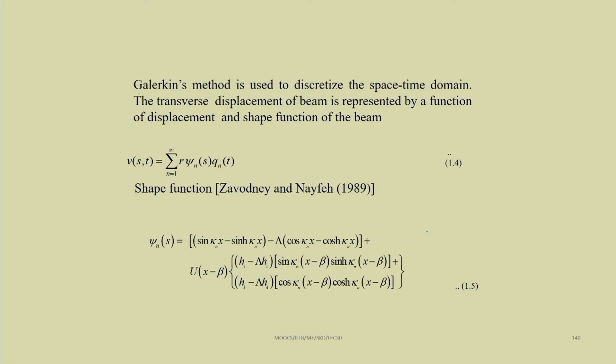Now, by taking this V(s,t), that is this displacement, it is a function of both s and t, that is space and time. We can write it equal to the sum n equal to 1 to infinity of r psi n(s) q n(t), where r is the scaling factor, psi n(s) is the shape function and q n is the time modulation. The psi n we can take from Zaboudini and Nayfeh, where it is derived for the mass kept at an arbitrary position. So, the psi n(s) can be written here.